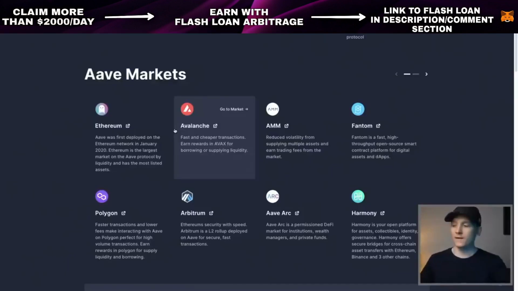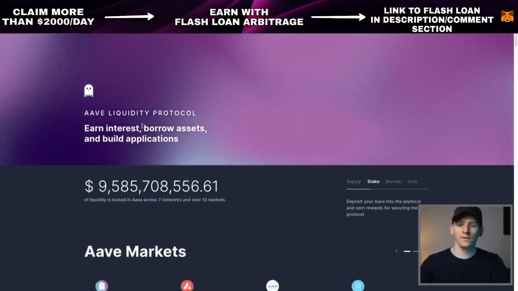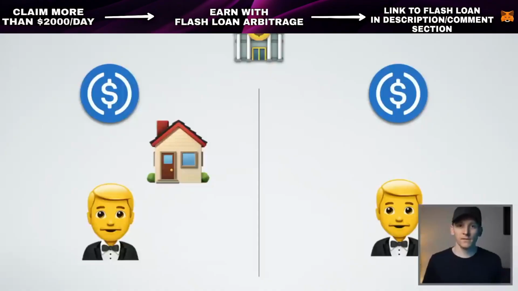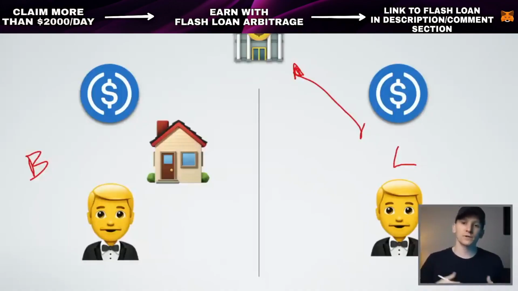Firstly, we have to understand what exactly is a liquidity protocol and a money market. This is how money markets typically work. You have a borrower and you have a lender. A lender has cash or some other type of cash-based asset, and they give it to the bank. The bank then uses their reserves to lend out to borrowers, but they don't just usually give money out to people. Maybe on credit cards they will, and they'll charge you a high interest rate, but most of the time what you need is collateral to borrow against.